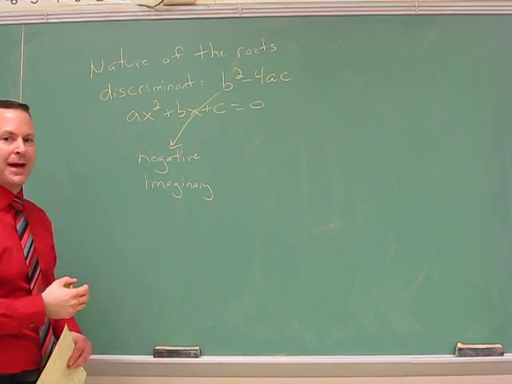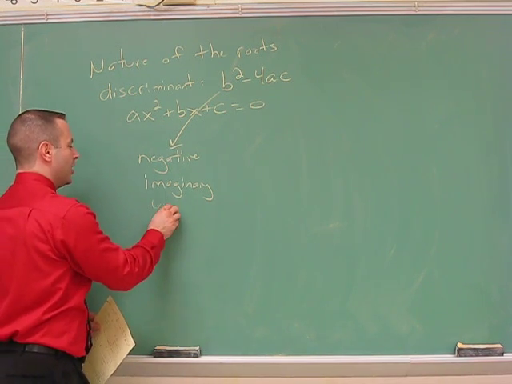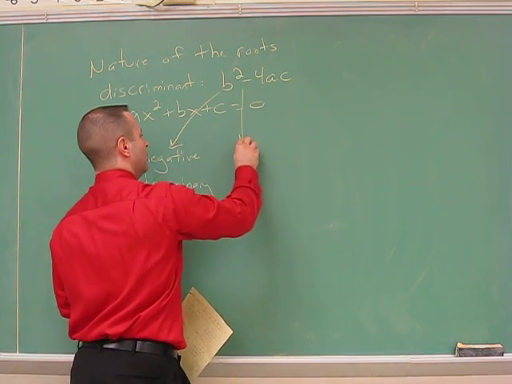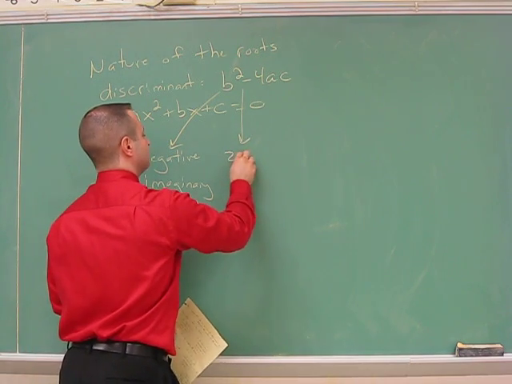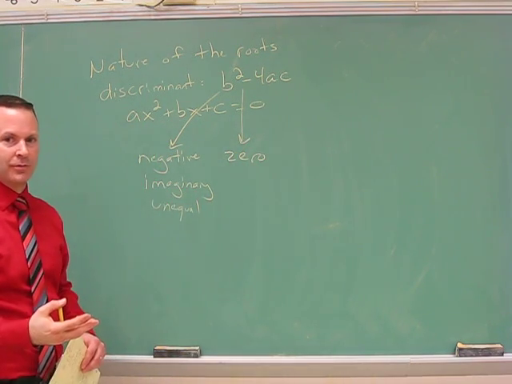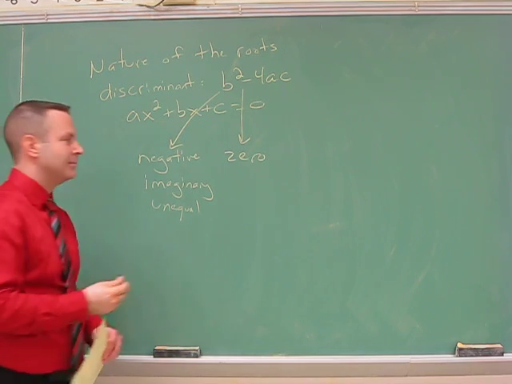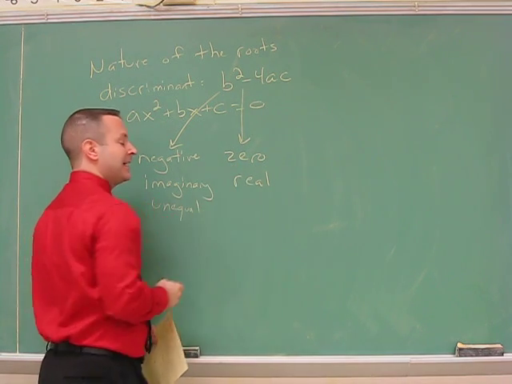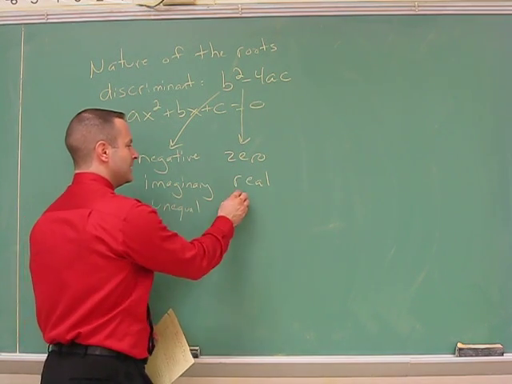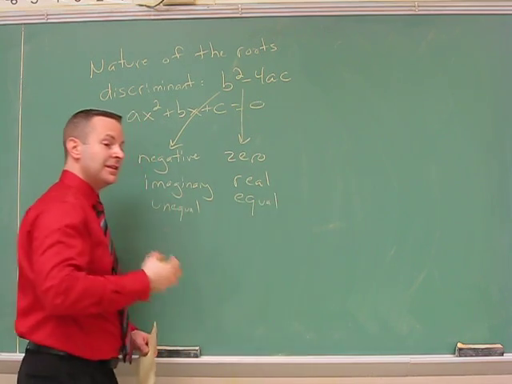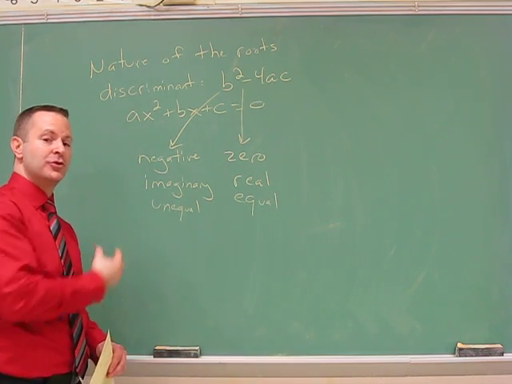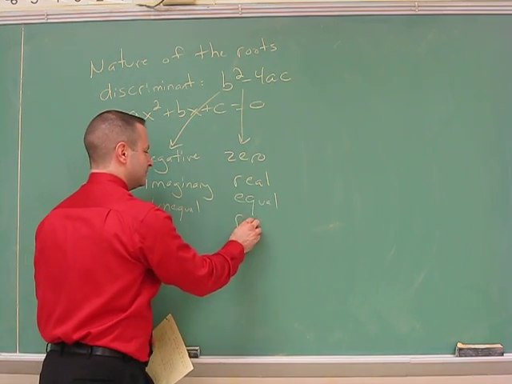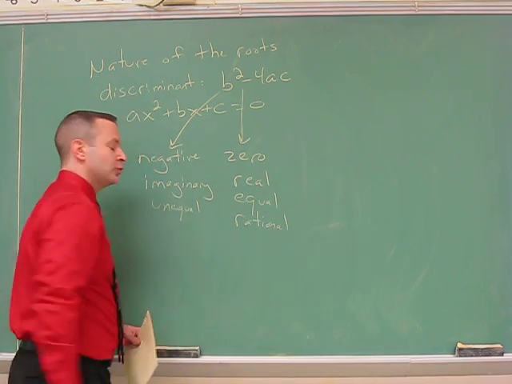So a negative result is imaginary, and yes, they still would be two unequal roots. The next scenario is actually the easiest. This is 0. If we get a 0, that means we have real roots. If we get a 0, we get equal roots, meaning the same number pops up twice, like we had 2 roots of 5 earlier. And lastly, when you have a 0, the roots will be rational numbers.